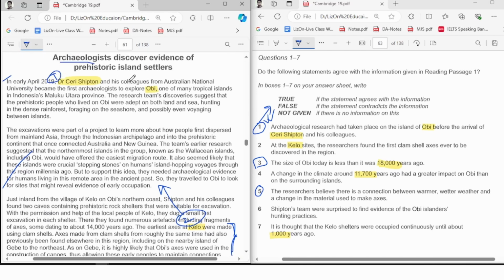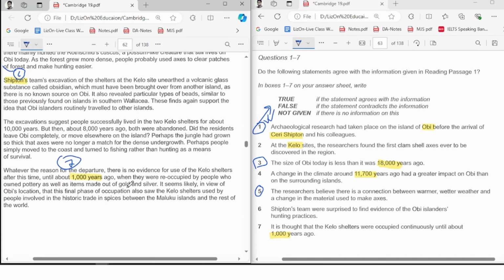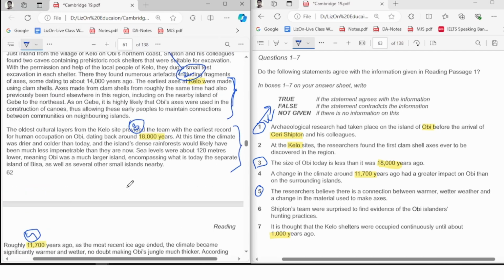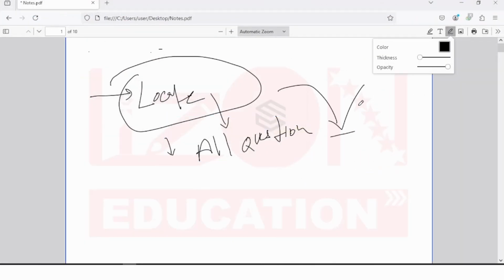So now your roadmap is ready. Your locating materials are ready. For number 1, I'm going to read here. For number 2, I'm going to read here. For 3, 4, 5, 6, I'm going to read where I need to. Now you know. That's done. That's a fantastic job you have done here. Your locating is done, you know where to find. Everything should have a vision.